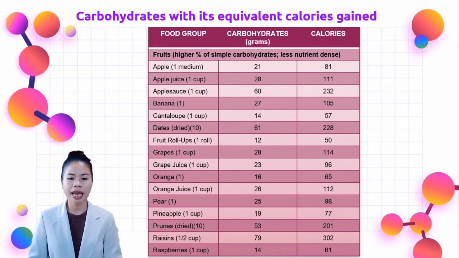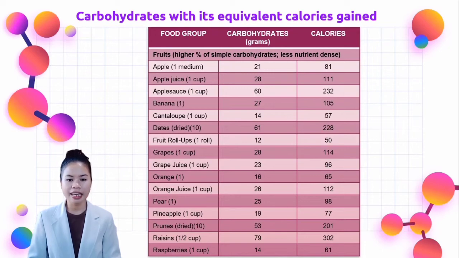Then 1 banana contains 27 grams of carbohydrates, equivalent to 105 calories. Then 1 cup of cantaloupe contains 14 grams of carbohydrates, equivalent to 57 calories.